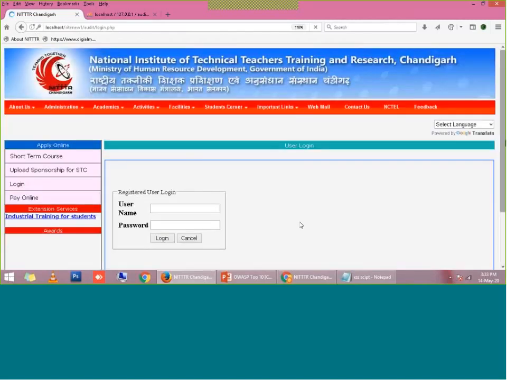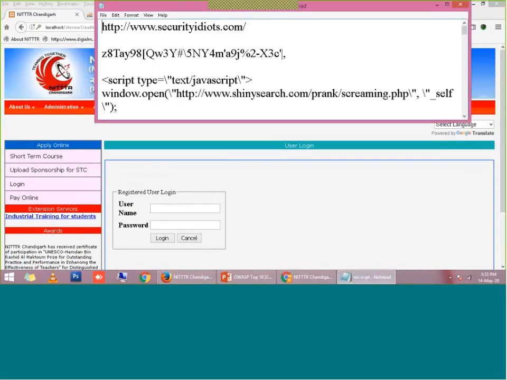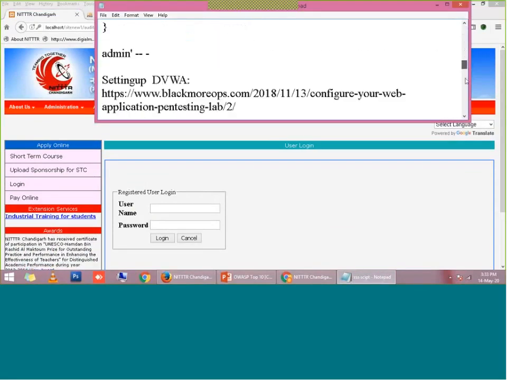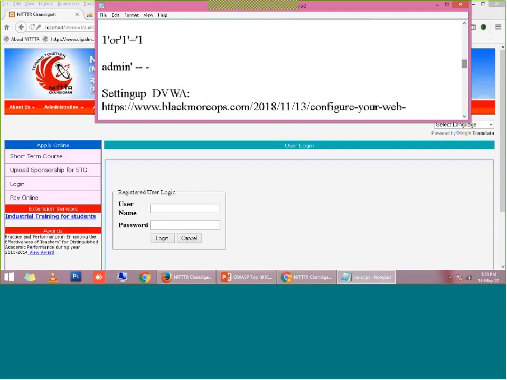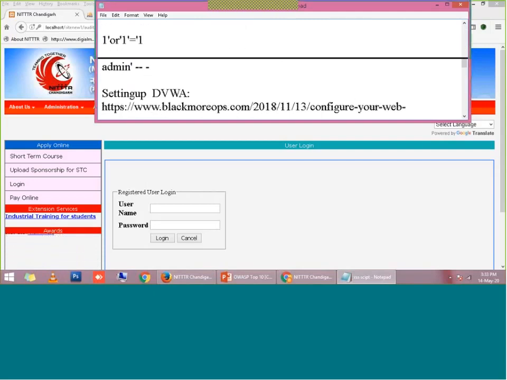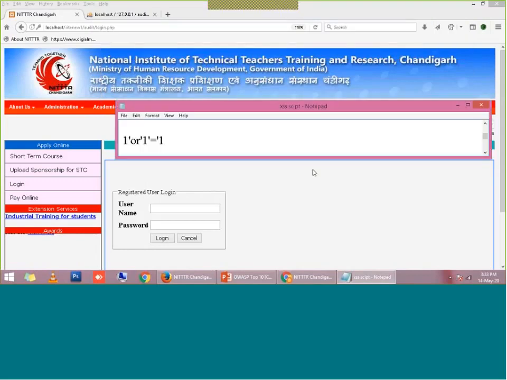So what will the hacker do? The hacker will use another instrument, or you can say an injection code, through which he or she can enter the website. So what is this injection code? I am going to show you. This injection code is this. I hope this notepad is visible to all of you, so you may also note it down. This is the injection code using which a hacker can perform the SQL injection.